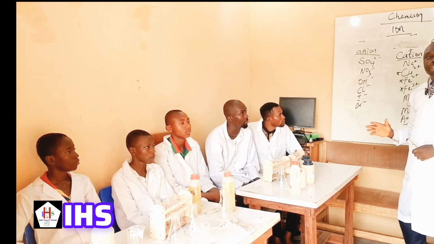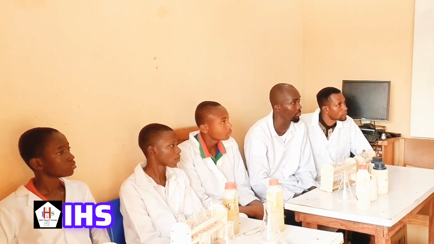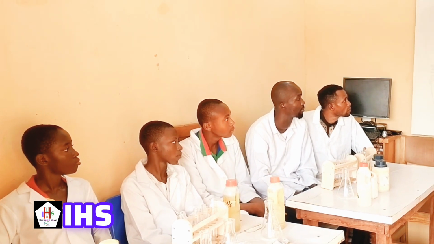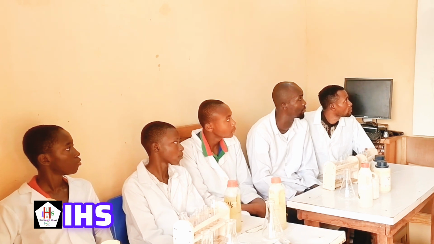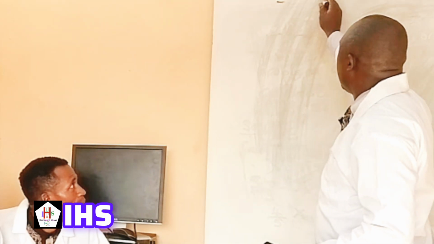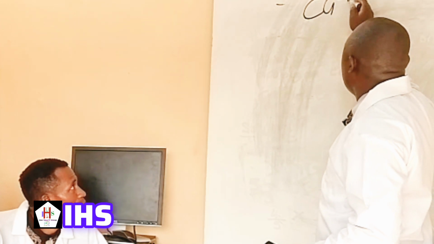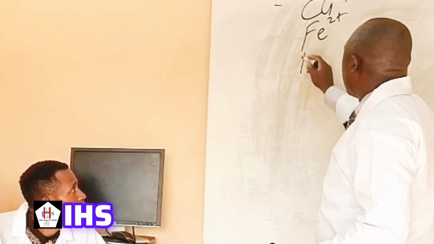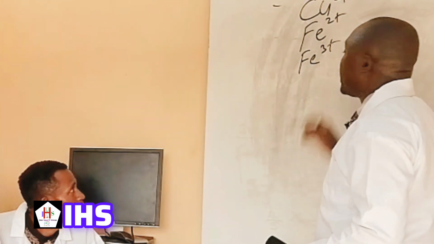We have to analyze all of them. So we analyze copper ion, iron 2 ion, and iron 3 ion today.